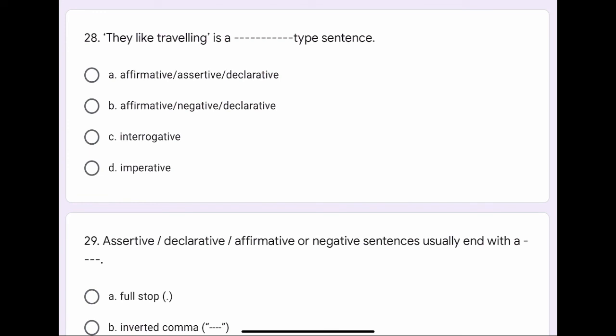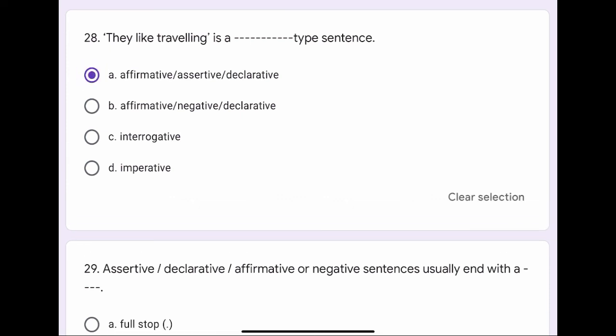Question number 28. They like traveling is a dash dash type of sentence. The options are A. Affirmative or assertive or declarative, B. Affirmative or negative or declarative, C. Interrogative, or D. Imperative. The correct option is A. Affirmative or assertive or declarative.